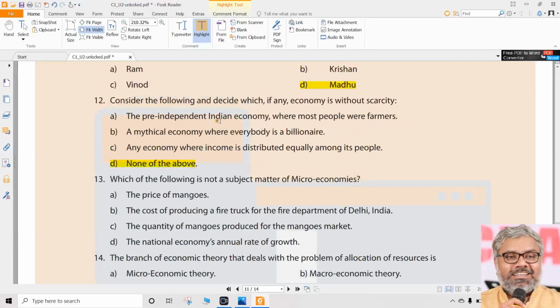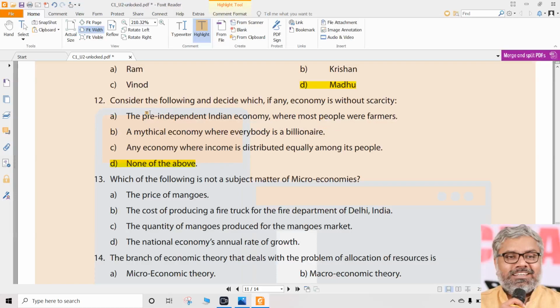So instead of reading the options A, B, C, directly we can go to this. Only for this question, though; every question needs a different approach. If you do this for other questions, maybe we'll fail. So you have to see this. It is absolutely not possible to have any economy which is without scarcity. So none of the above will always be the answer for this question.